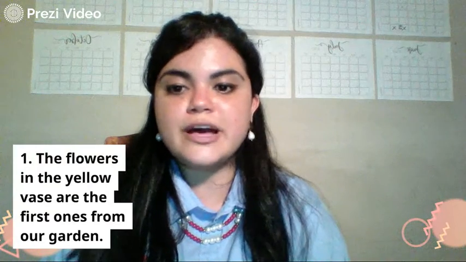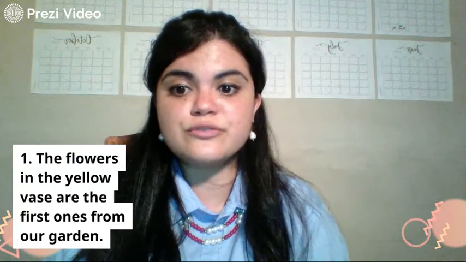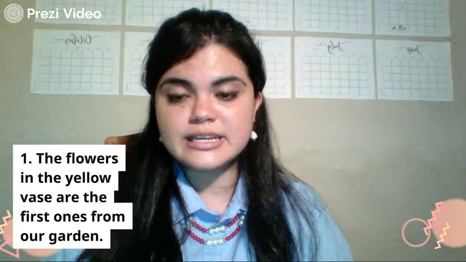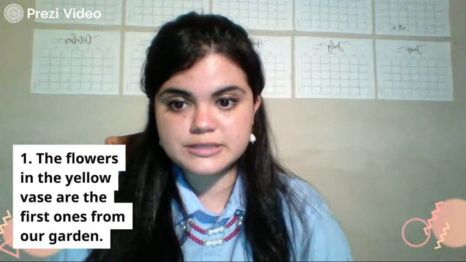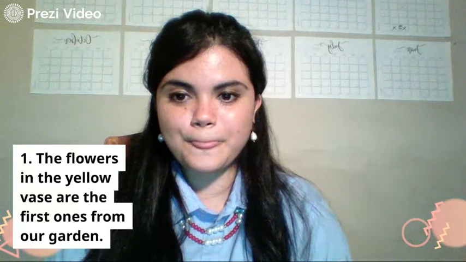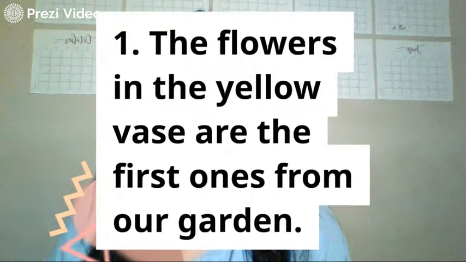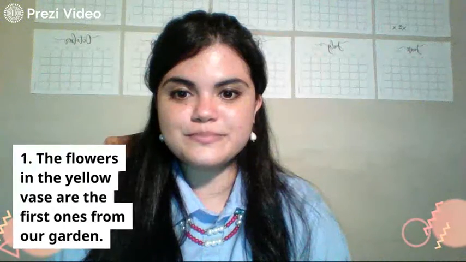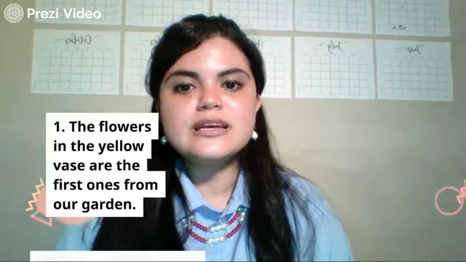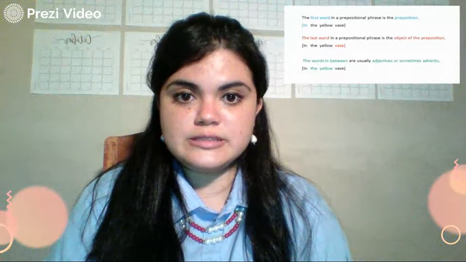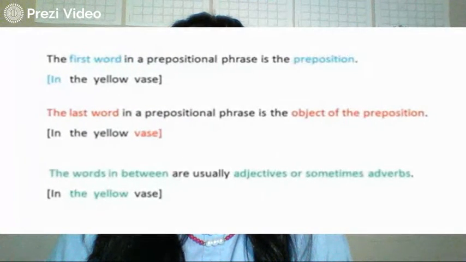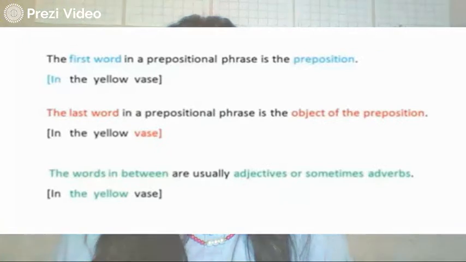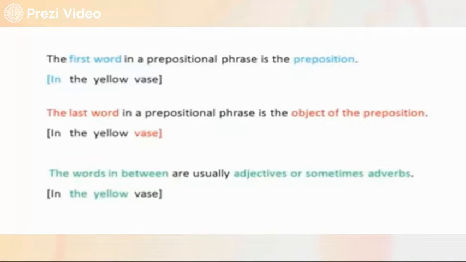Example number 1. The flowers in the yellow vase are the first ones from our garden. Look at this example sentence and see if you can find the prepositional phrases. Can you see it? All right, let's see. Our prepositional phrase will be: the first word in a prepositional phrase is the preposition.